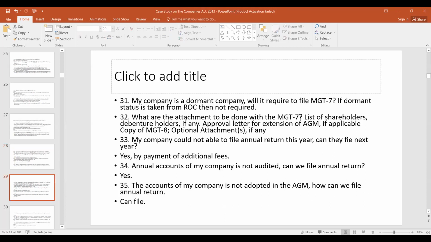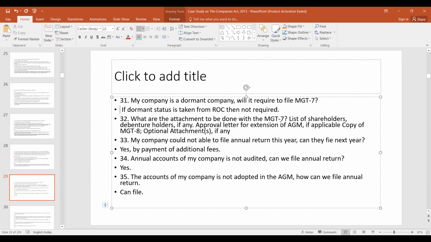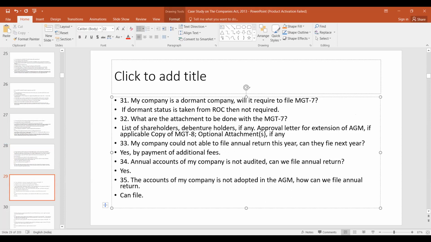My company is a dormant company. Will it be required to file MGT7? If dormant status is taken from ROC, then it's not required. But as long as the status is active, you have to file. What are the attachments to be done? List of shareholders, debenture holders, if any, then approval letter for extension of AGM if applicable, then copy of MGT8,